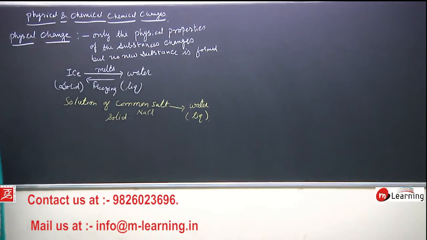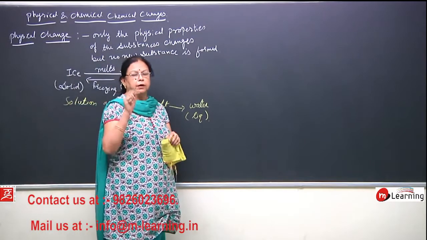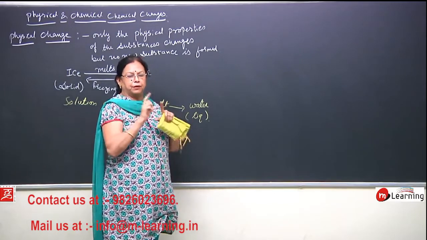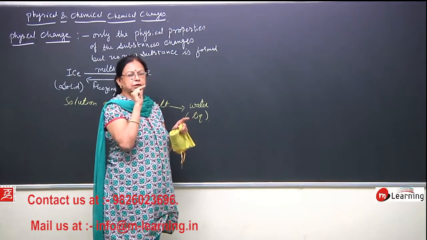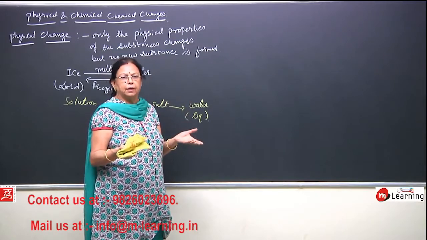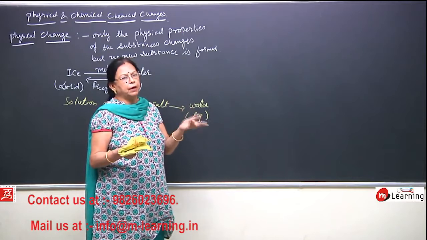Then there are so many examples. If you put on the light, then what happens? Bulb, first it was not glowing, but when you have pushed the switch on, then it starts glowing. Again you put it off, then what will happen? The glow will go away.